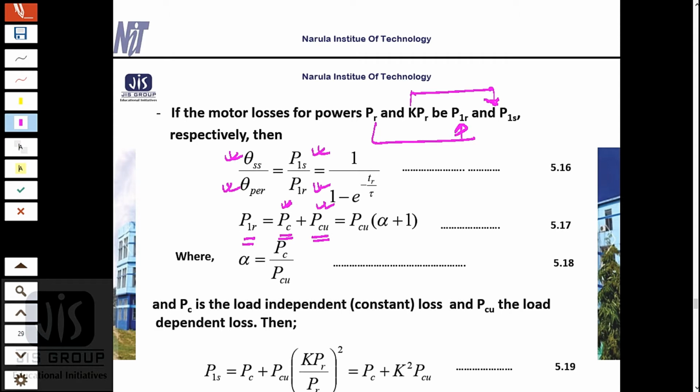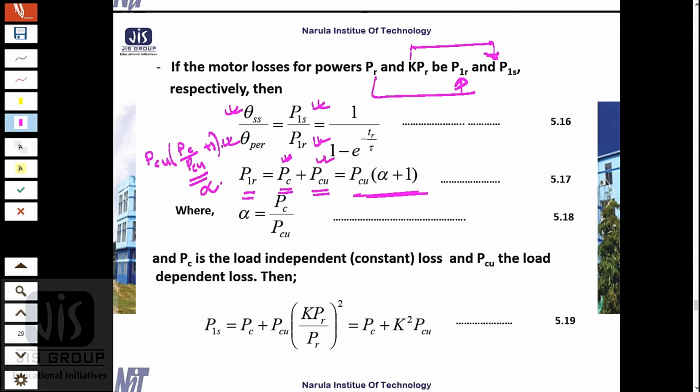So if we take PC as common in this equation, it will become PC plus PCU; I will take PCU common, so it will become PCU times PC by PCU plus 1, and PC by PCU we can take as alpha, so the equation will become PCU times alpha plus 1.